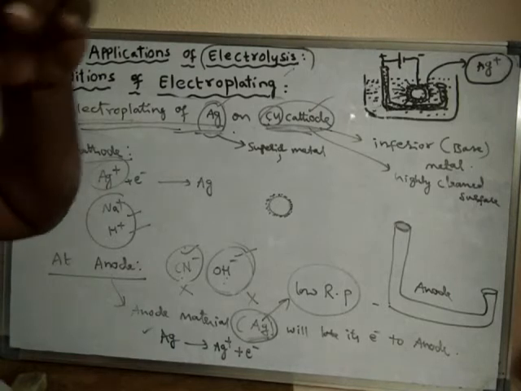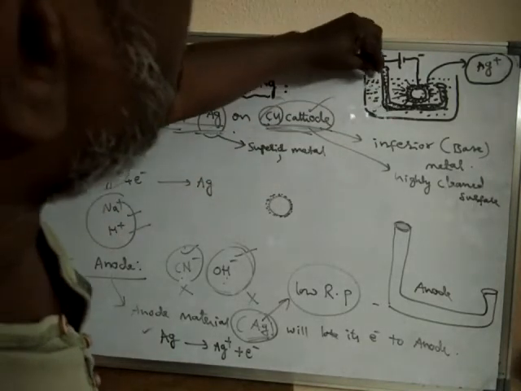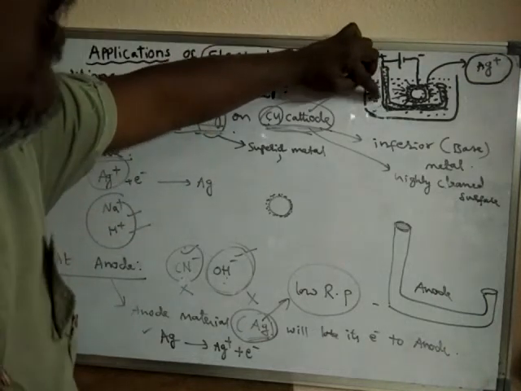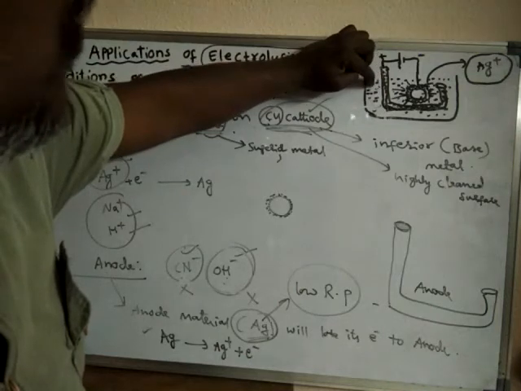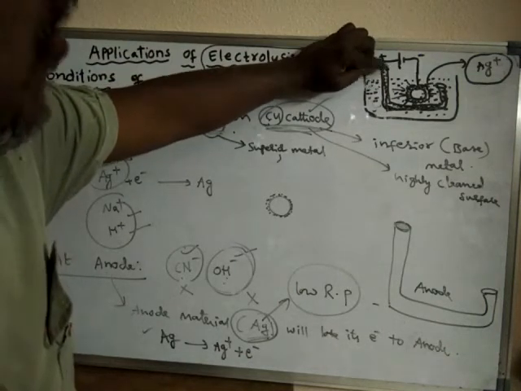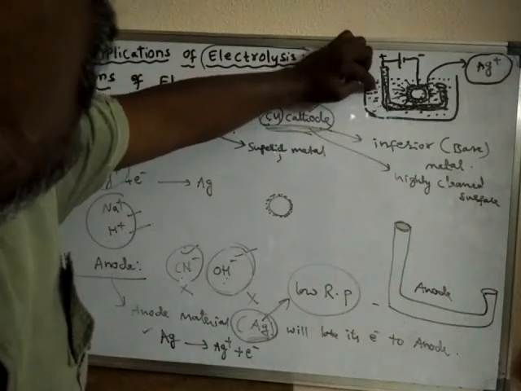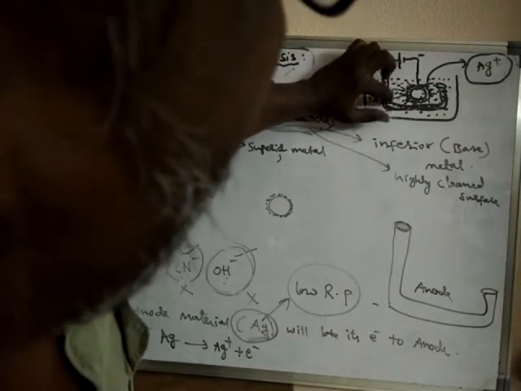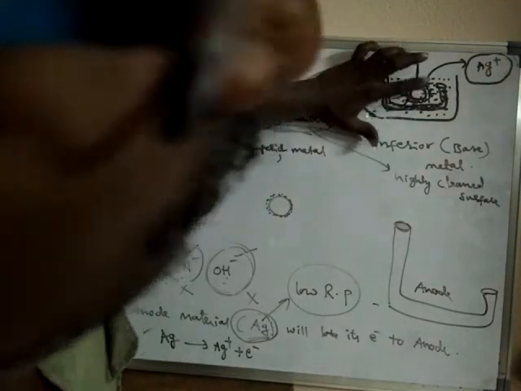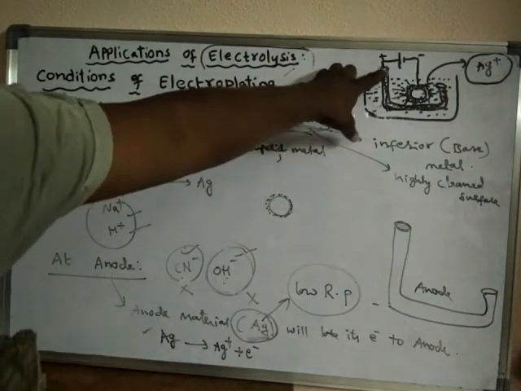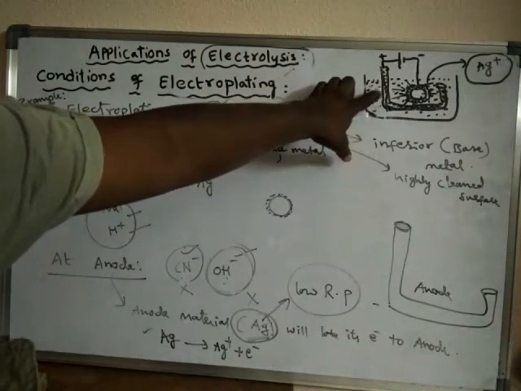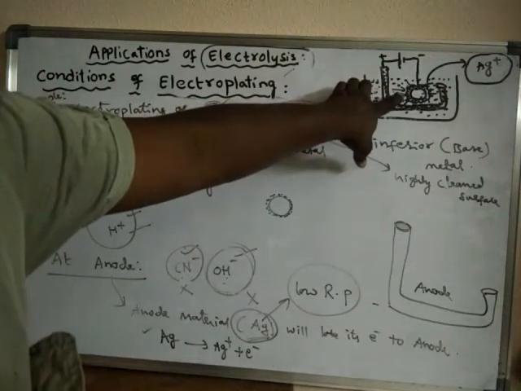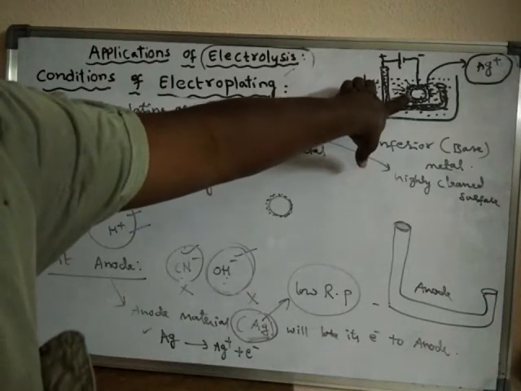So remember, in this process, the silver of the anode will leave into the solution in the form of silver ions. How many silver ions are entering into the electrolyte? The same number of silver ions will leave from the electrolyte and be deposited on the cathode. The number of silver atoms converting into silver ions from the anode will be equal to the number of silver ions converting into silver metal on the cathode.